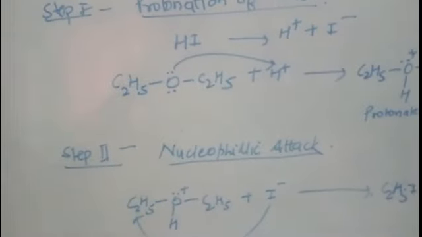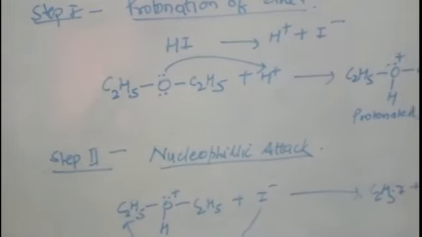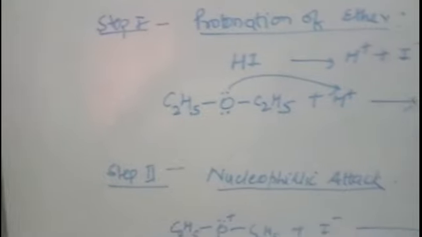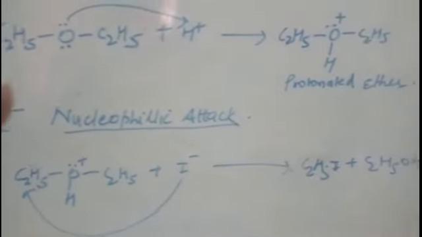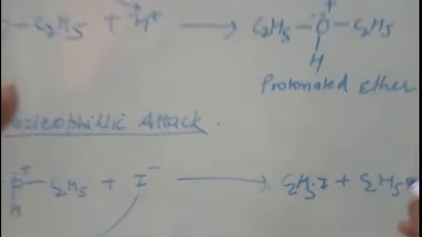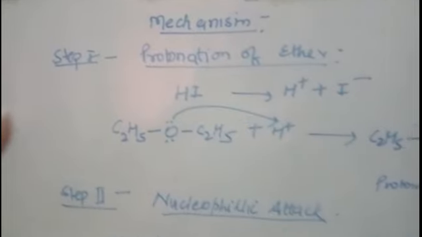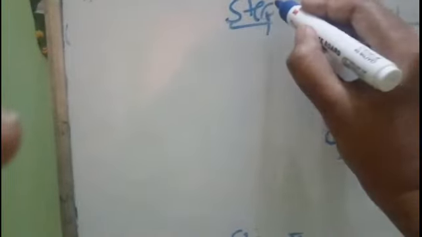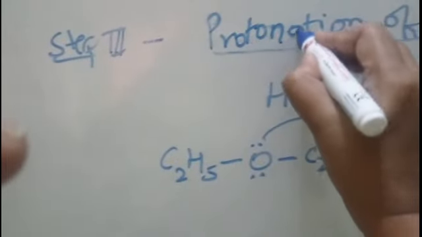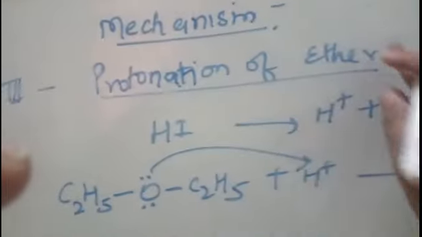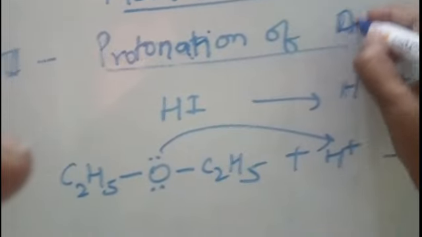Now when the temperature is higher and we have excess of hydroiodic acid, then what happens? Then the reaction proceeds further. The alcohol which is formed here will further be involved in the reaction, and step 3 will take place, which is protonation, now of the alcohol instead of ether.